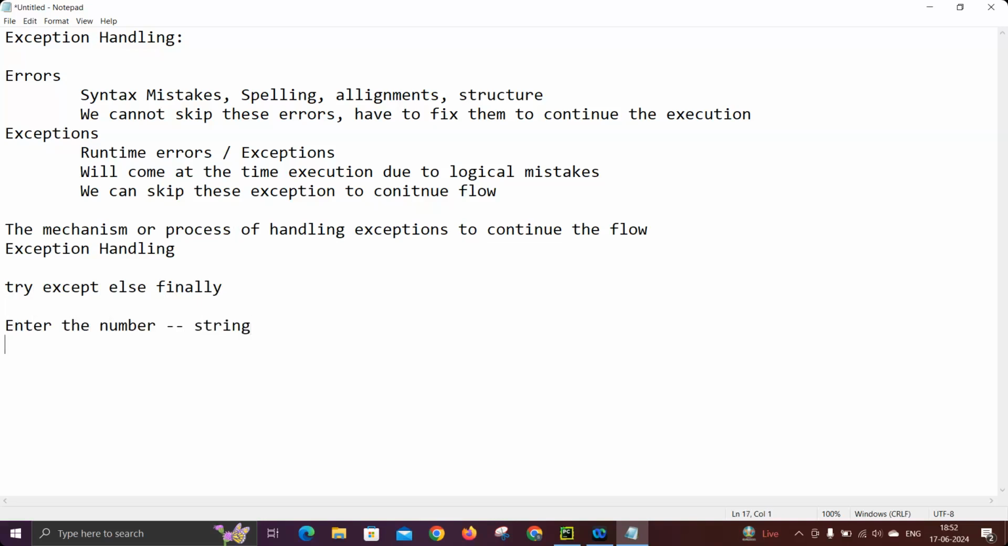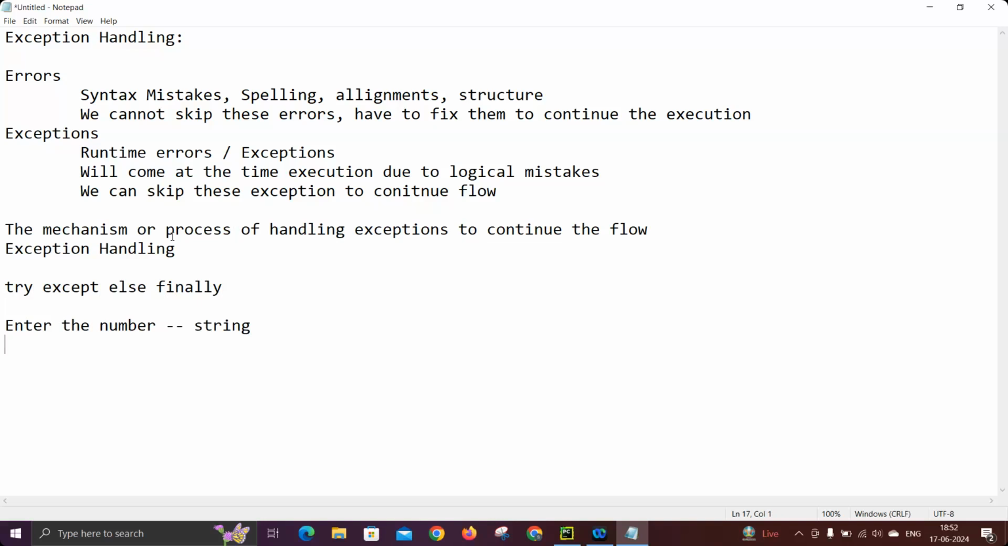Now what will the system do? You are expecting a number from the keyboard, but the user gave a string. The system is not capable of converting the string to a number, so it throws an exception. Now instead of stopping the program, you can inform the user: you entered a string, but we are expecting a number, please try again. That is what we call exception handling. If you are not doing exception handling, it will stop the flow. But if you handle it, it will re-ask and you can continue the execution.